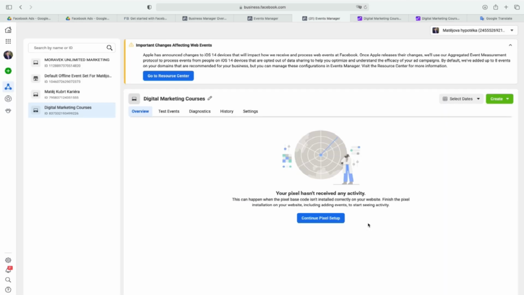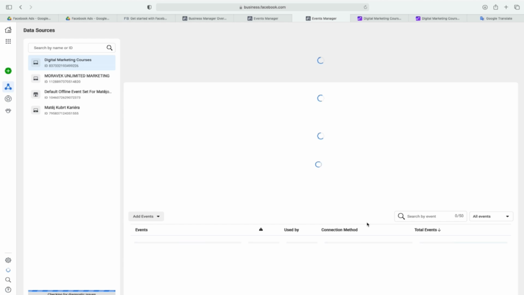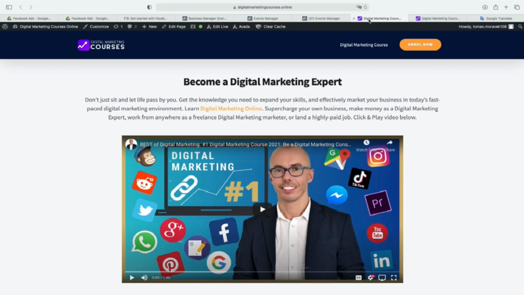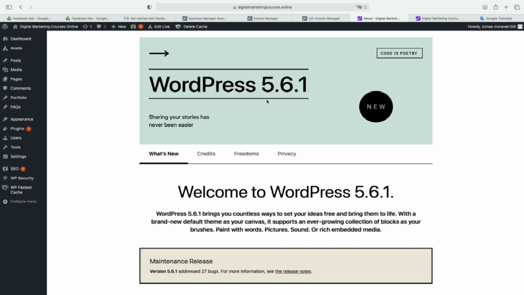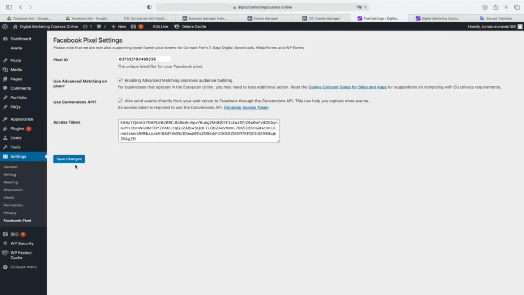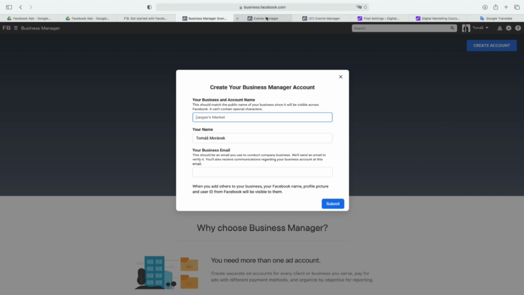So this was the most important for me, to show you how to use a full partner integration and how to use the power of API. So this is what we wanted to do, and I'm really happy to show it to you. So just once more, if you go to the plugins and to the settings, as you can see, the most important thing is to paste the token. And this is basically what I wanted to share with you.